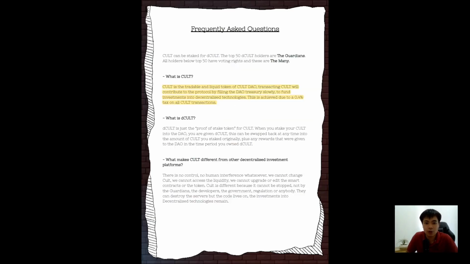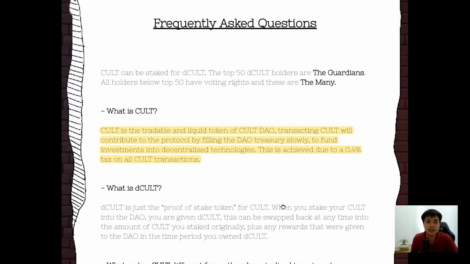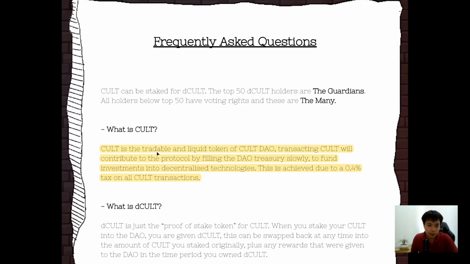Now, first and foremost, we need to look at this. What is Cult? Basically, Cult is a tradable and liquid token of Cult DAO. When we have the word DAO, it means a decentralized autonomous organization. So this coin will have a way to generate a treasury, and whoever invests in this project will be able to vote on how we use the treasury to earn more money.